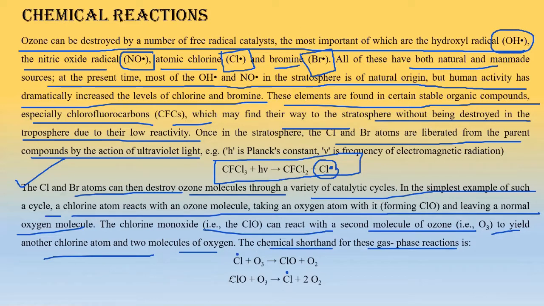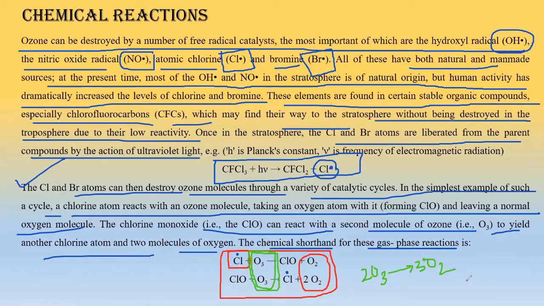Okay, let us use the red color and mark it out, that 1 Cl dot, I repeat, 1 Cl dot results in the formation of 3 O2 molecules. Where are these 3 O2 molecules coming from? They are coming from 2 O3 molecules, right? So basically the reaction is 2 O3 to 3 O2. This is the overall reaction that happens, right? 2 O3 to 3 O2. And as you can see, one Cl dot can result in this particular thing.